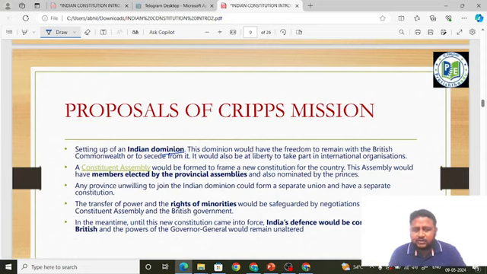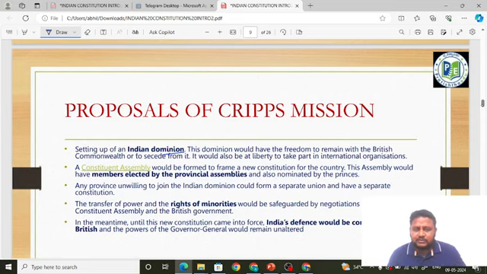Indian dominion means there is no complete freedom, where there will be self-rule, but we are under the control of the British. This is a significant point which we will learn in the significance of the Cripps mission. It is saying it can stay with the British Commonwealth. The countries which were British colonies, India was also a British colony, right, were grouped together and called the British Commonwealth. Those countries now play games, the Commonwealth games, countries like India, Australia. It is like the Olympic games.